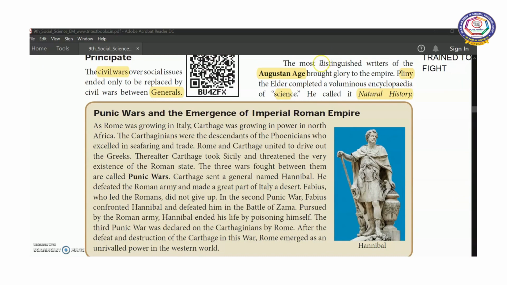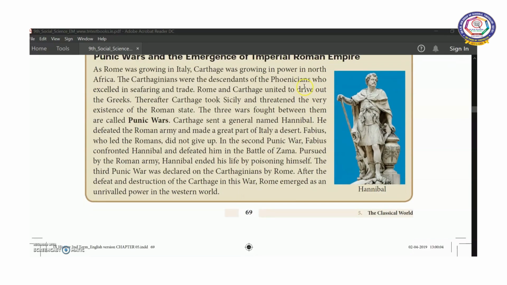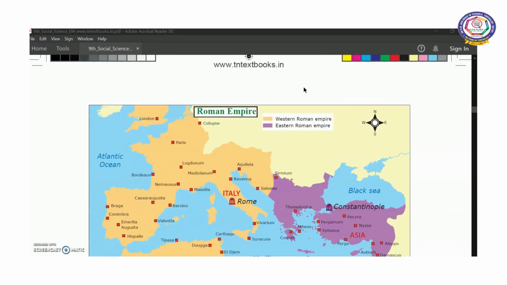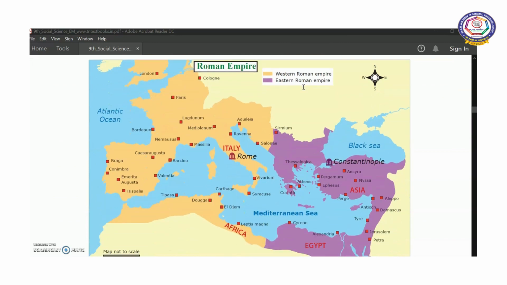The most distinguished writers of the Augustan age brought glory to the empire. Among them, Pliny the Elder completed a voluminous encyclopedia of science. He called it Natural History. In this map, you can see the Roman Empire.